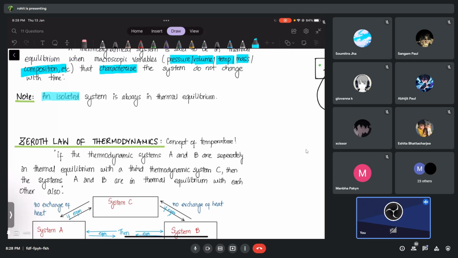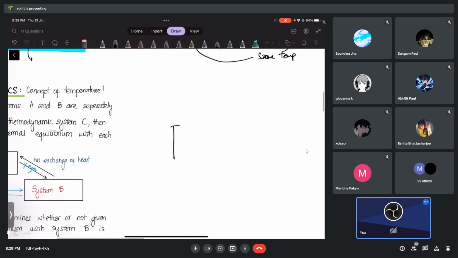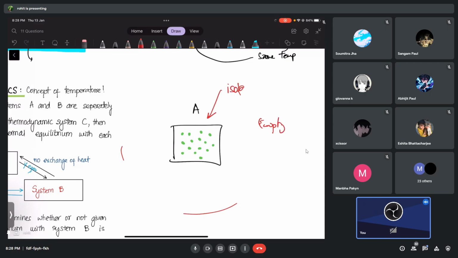An isolated system is always in what? Thermal equilibrium. Think about this. Imagine an isolated system A, with nothing around it, just empty. Then what will I call it? I'll call it an isolated system. Isolated means to be alone, no?